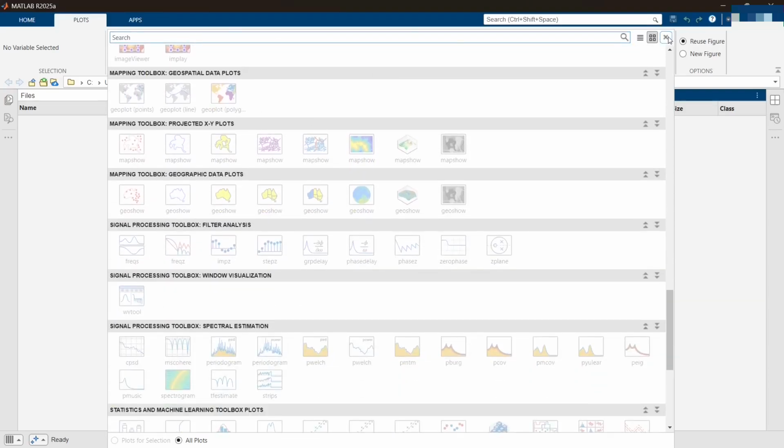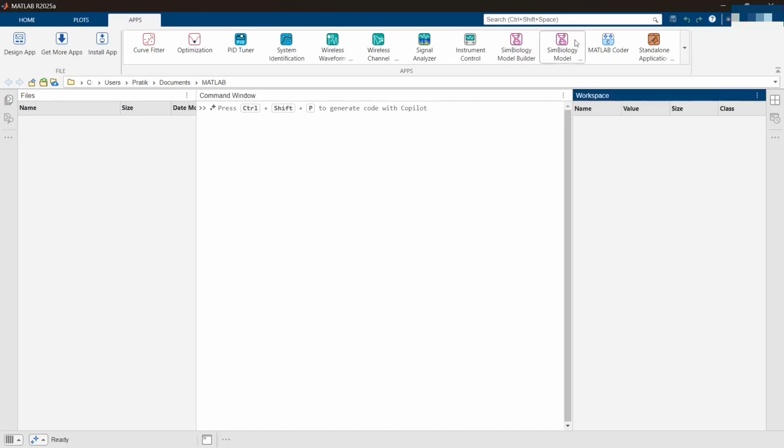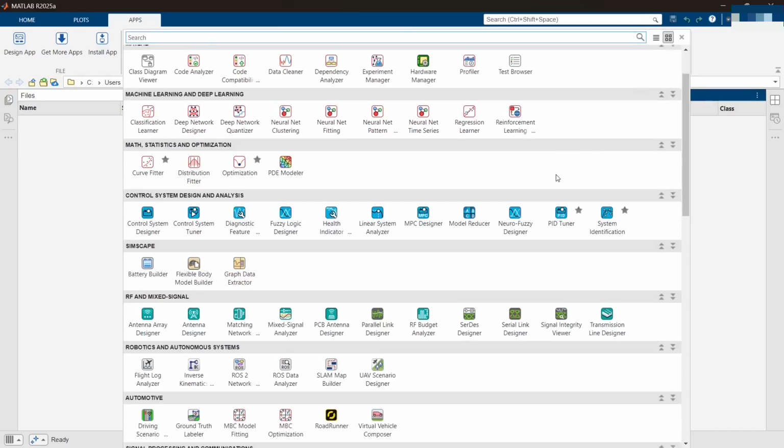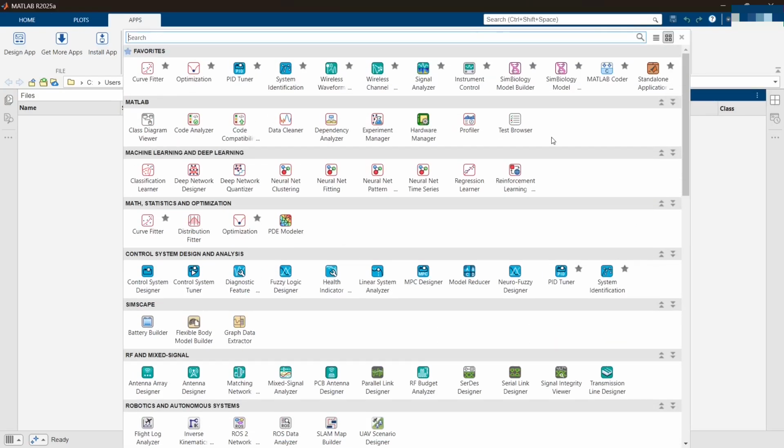So coming to the next part, that is apps. In order to save your time and make your work easy, MathWorks has developed these sets of applications, so-called apps. You can directly use an app to avoid the backend coding you usually do for small things like curve fitting.